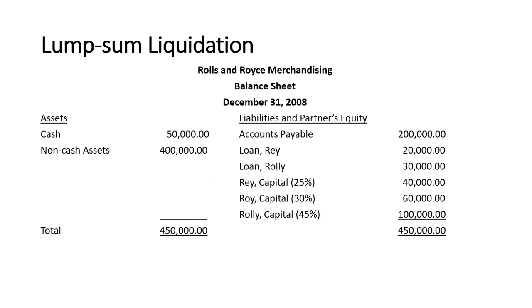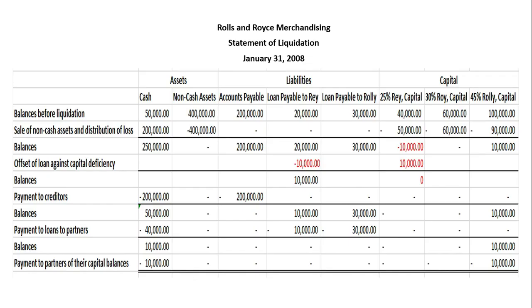Our assumption here is we have non-cash assets amounting to 400,000, but we only sold them for 200,000, which is less than the book value. So we will have a loss on realization amounting to 200,000. We are going to prepare our statement of liquidation.